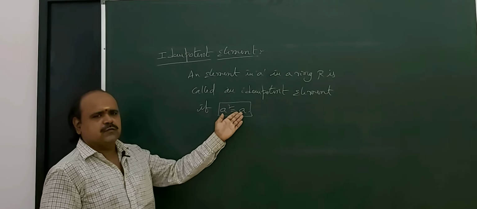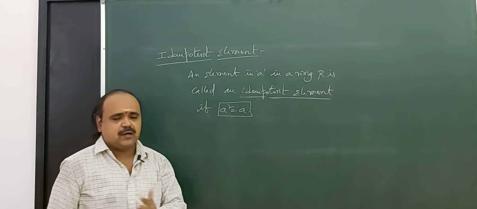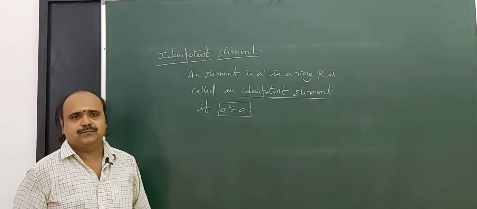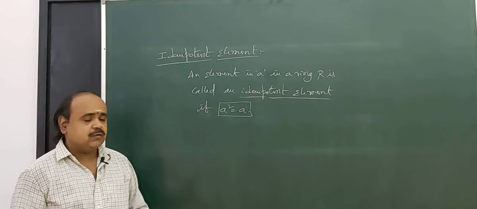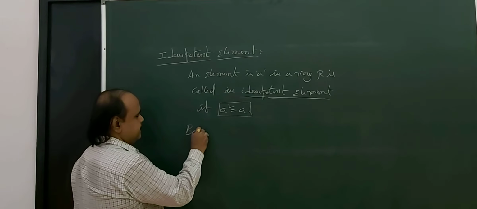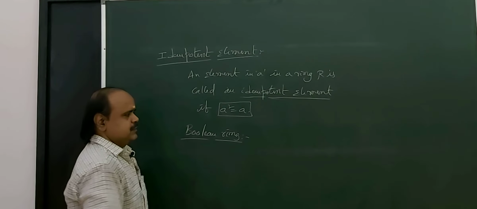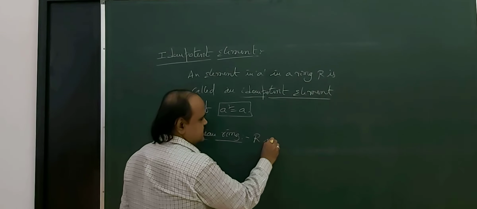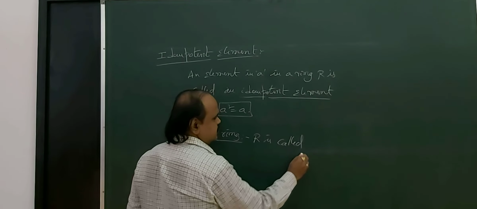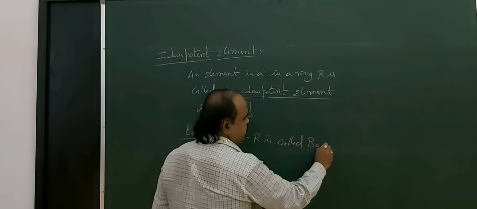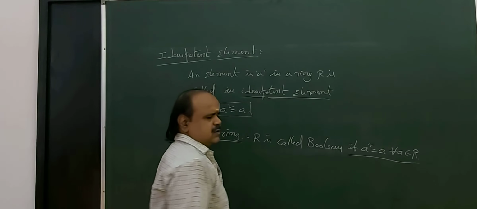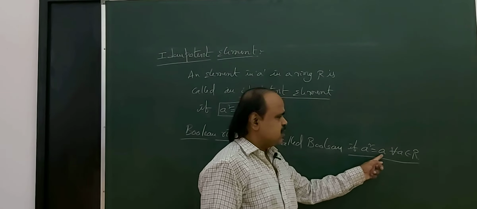With this one property of idempotent elements, a ring is formed separately. What is that ring? The Boolean ring. A ring R is called Boolean if a square equal to a for all a belongs to R. That means a is an idempotent element.